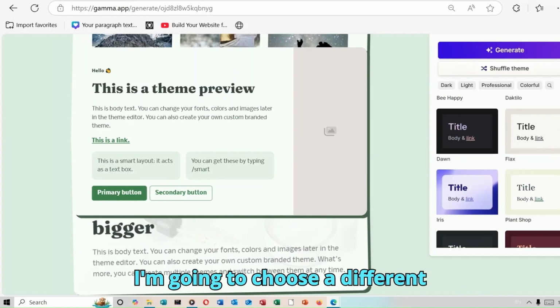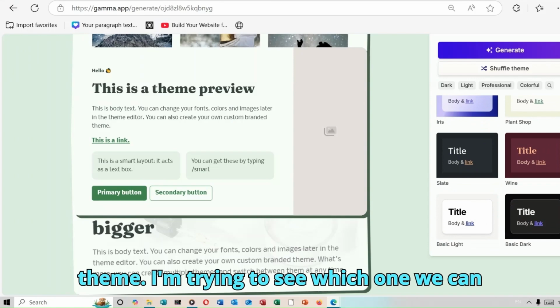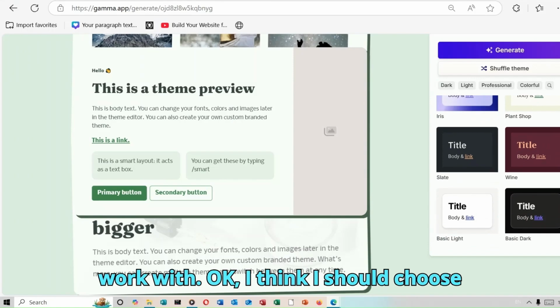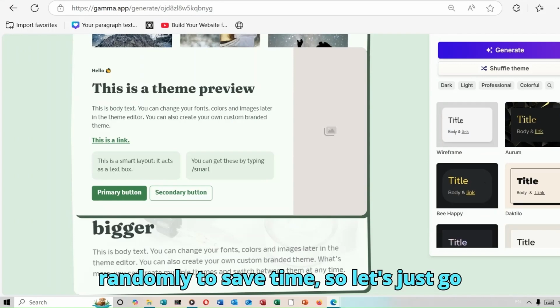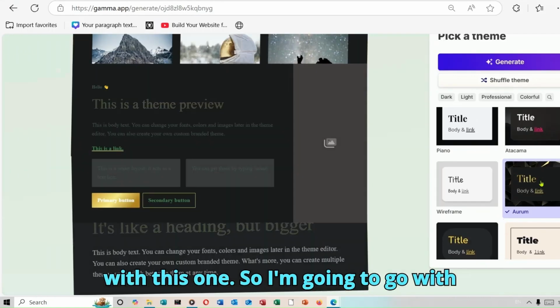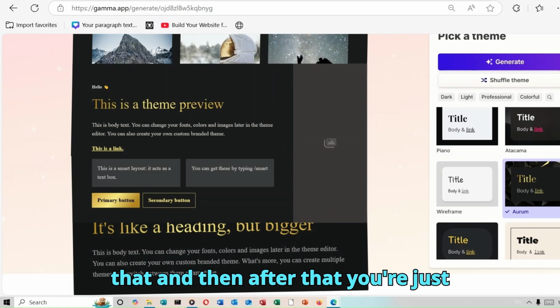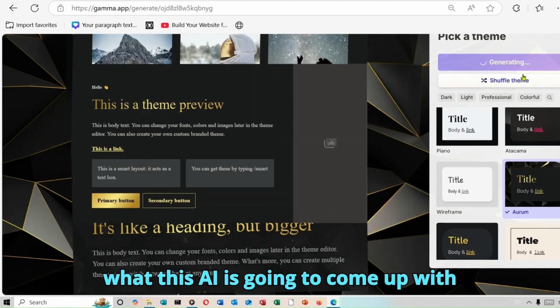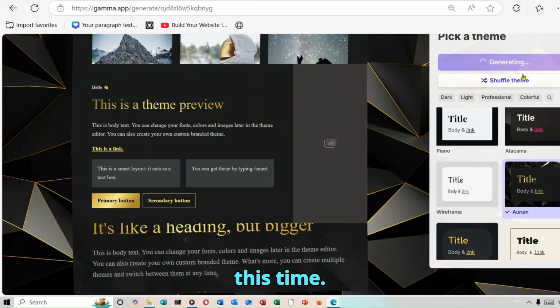So I'm going to choose a different theme. I'm trying to see which one we can work with. Okay, I think I should choose randomly to save time, so let's just go with this one. So I'm going to go with that, and then after that, you're just going to click on generate. So let's see what this AI is going to come up with this time.